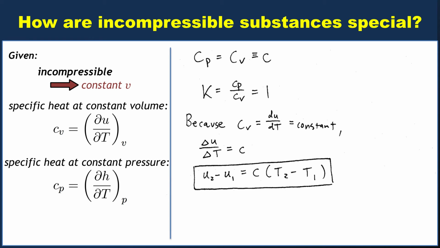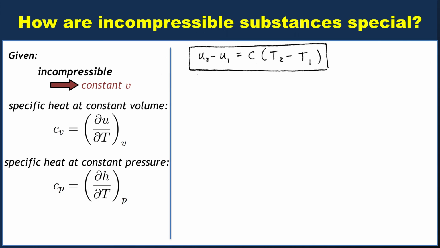So if we know that we have an incompressible substance, and we want to figure out the difference in internal energies as a result of some heating process, presumably, then if we know the temperature difference and we know the specific heat, you can figure out the change in internal energies automatically. That's way easier than having to look it up in a table. Okay, so let's move that up. That's our first interesting and useful result. We'll save that for later.